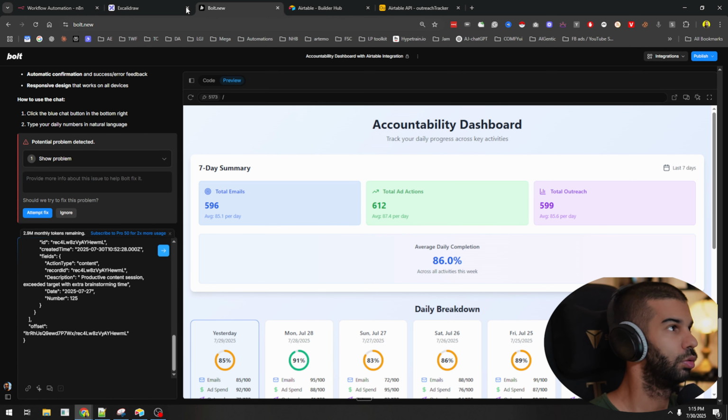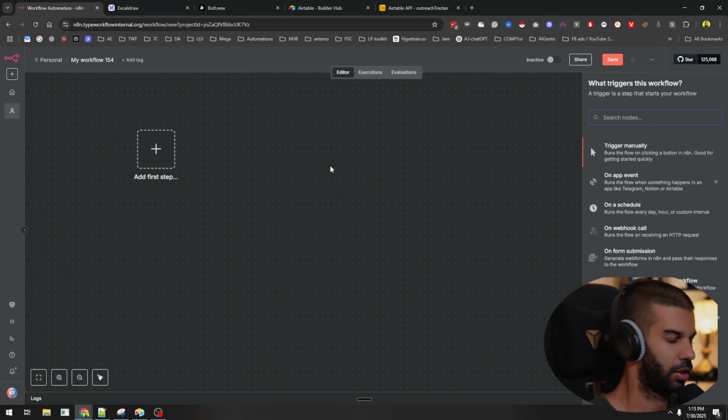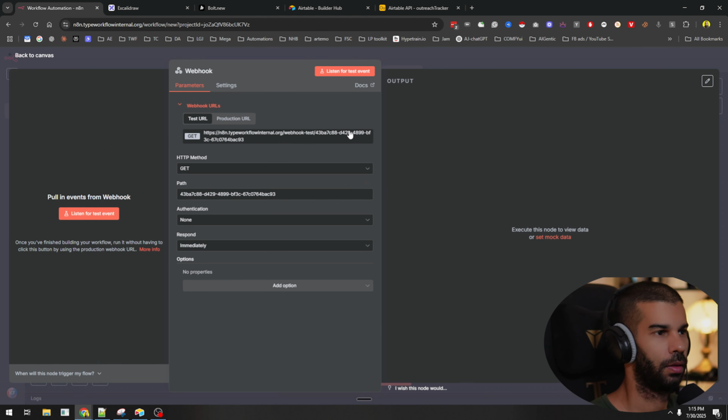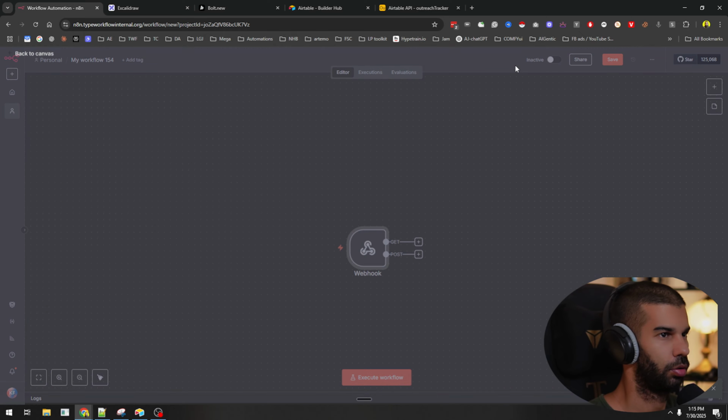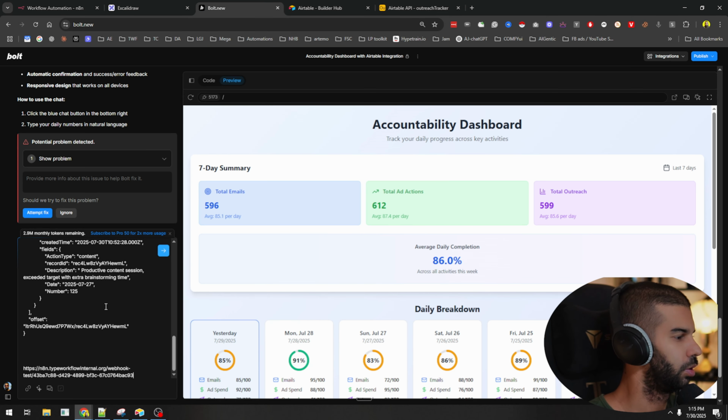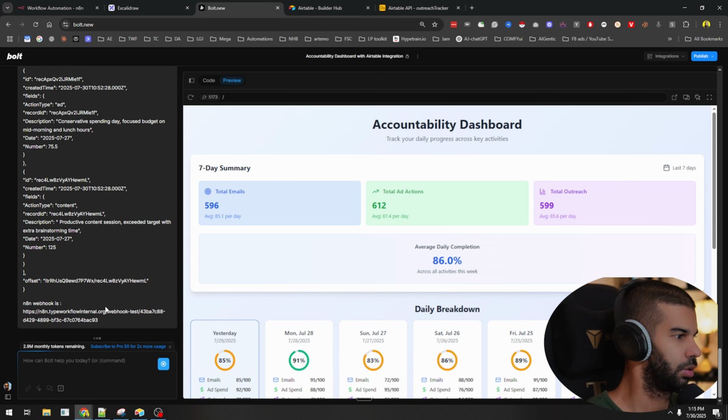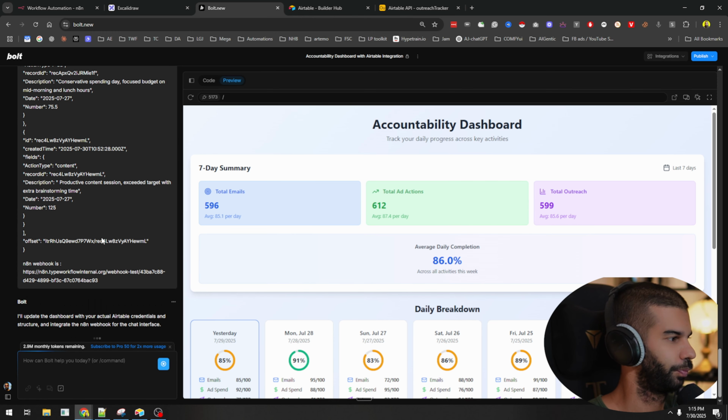And let's also go to n8n, just type in webhook. And let's create a, I mean, we can, yeah, let's just create a test webhook for now. Copy this. Potentially, this will need to be a post request. So let's just copy this and go back to Bolt. Paste this in here and just say an n8n webhook is that. Hit enter. And let's see what happens next.